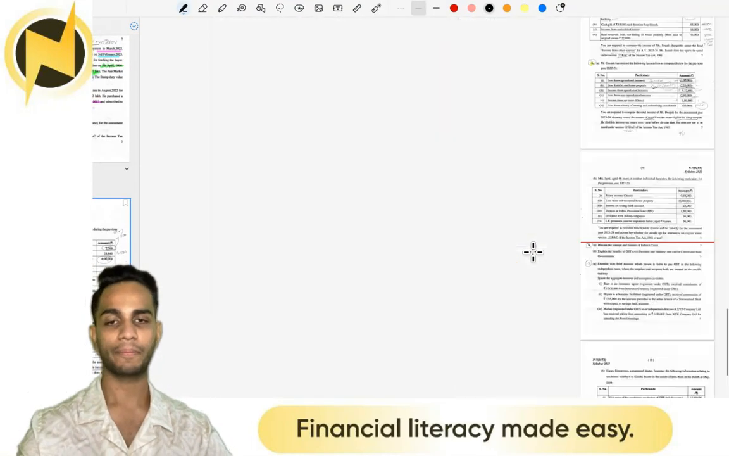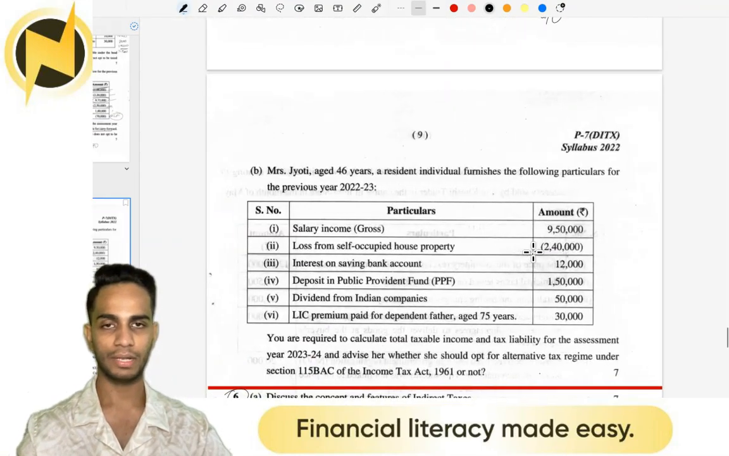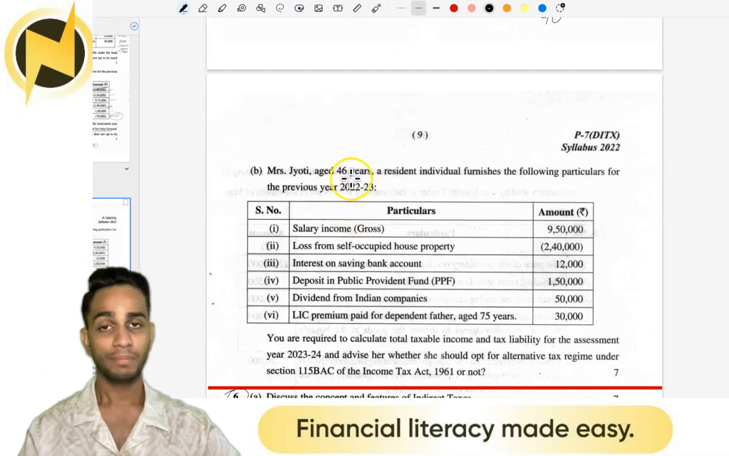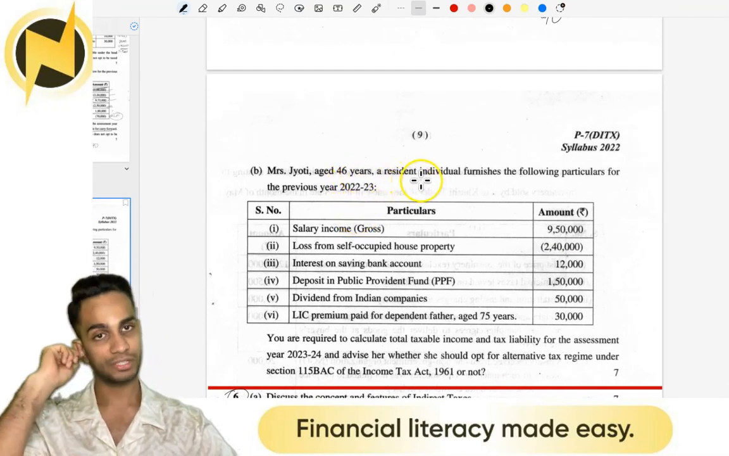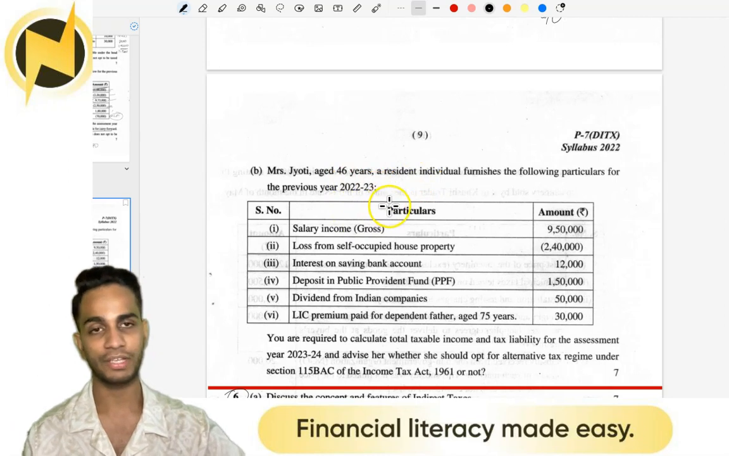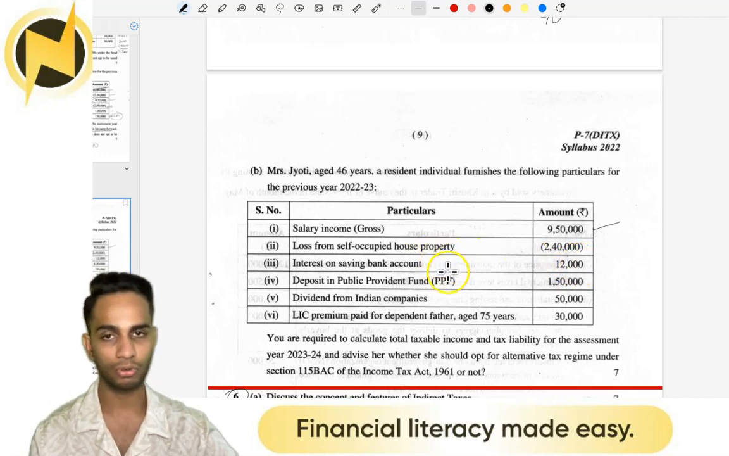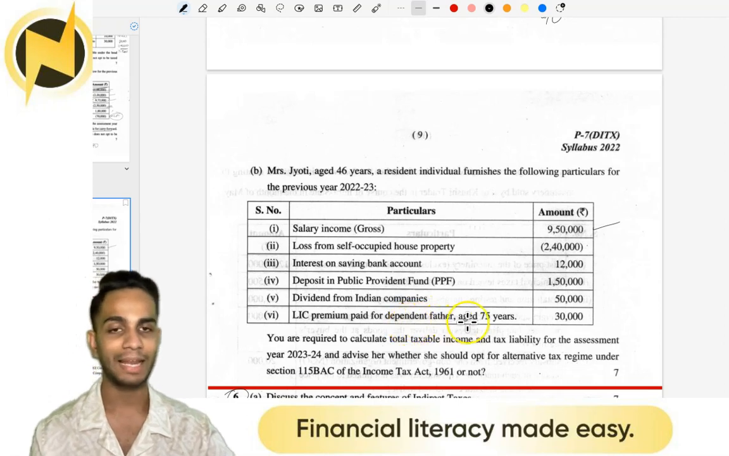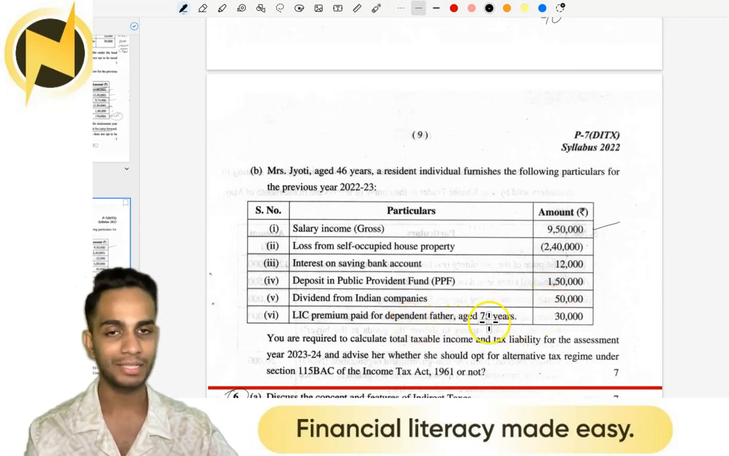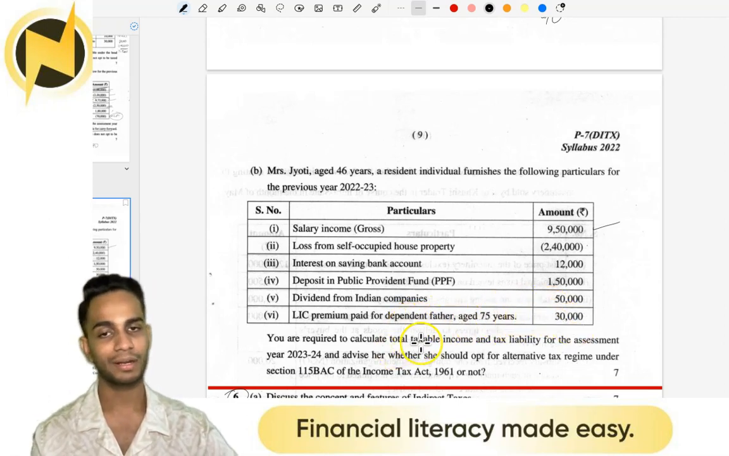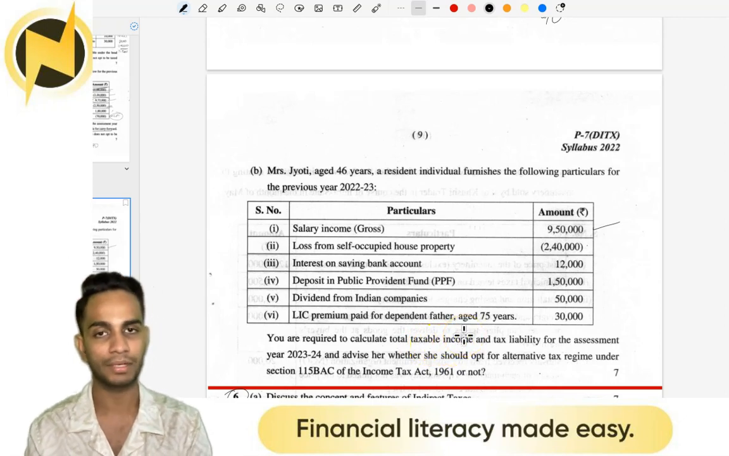That's all. Now moving on to the last question. Mrs. Jyoti, aged 46, resident individual, furnishes the following particulars for the previous year 22-23. Salary gross 950, loss from self-occupied property 240, interest on savings bank account 12, deposit in PPF 1 lakh 50, dividend from Indian companies 50, LIC premium paid for father dependent 30,000. You are required to calculate total taxable income.